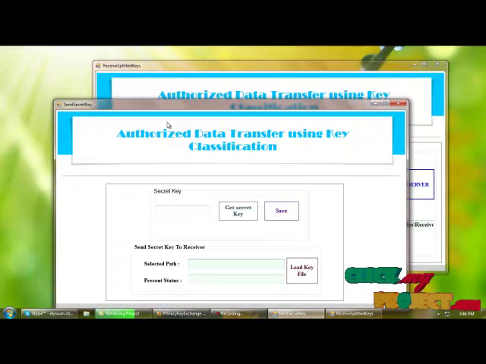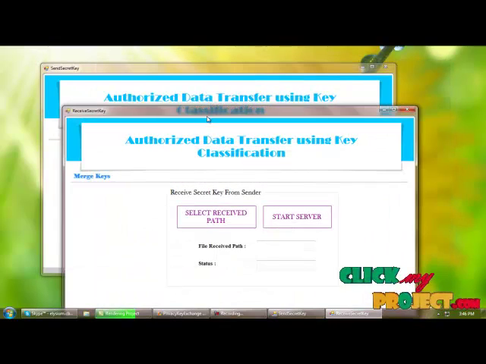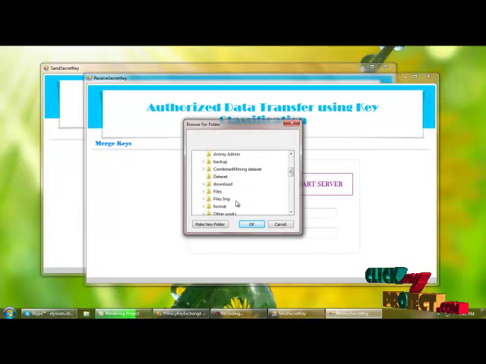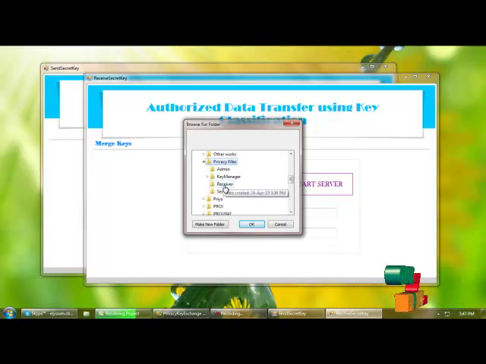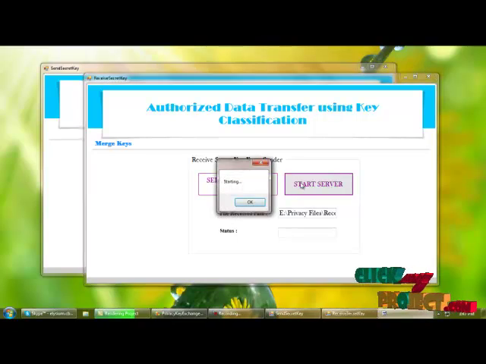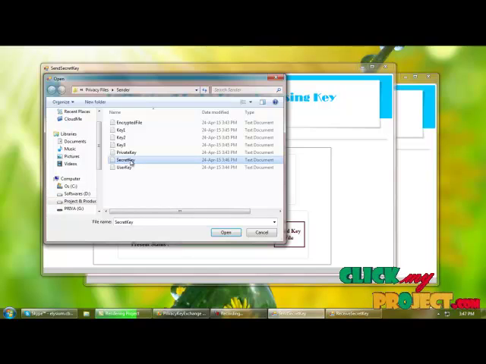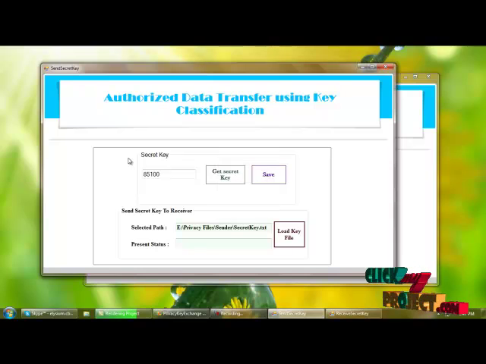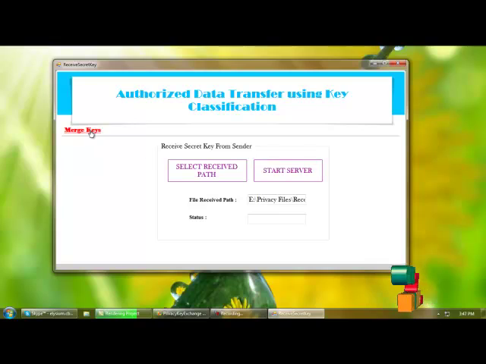File transfer. I am sending the secret key. For that we need to get the secret key and save the secret key to the database. Next, for receiving the secret key you need to select the receive path. Starting the server, loading the secret key to send to the receiver. And now we can close the sender part and merge the keys.